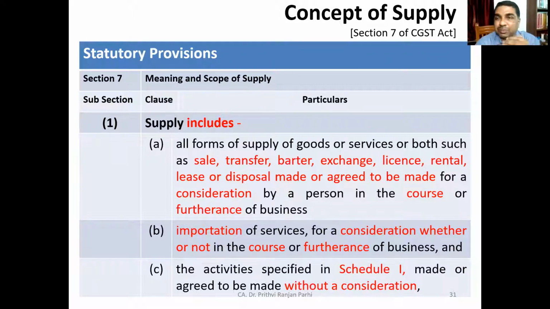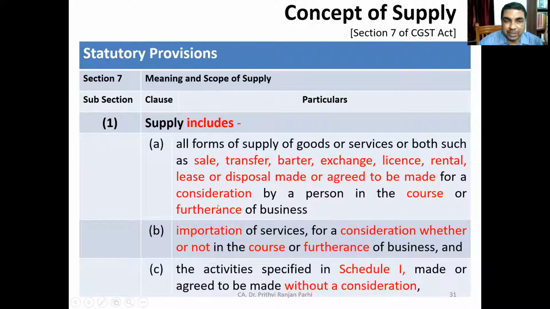Yeah, this is the definition of supply. Earlier we have discussed many examples also. And you already know it is an inclusive definition. It includes sale, transfer, barter, exchange, license, rental, lease, disposal, made or agreed to be made for a consideration. So all these types of transactions are included in supply.